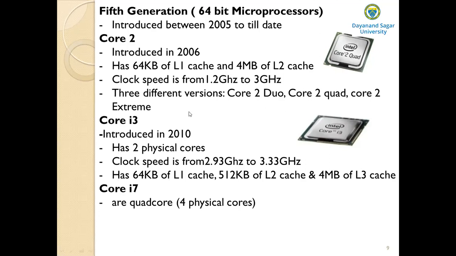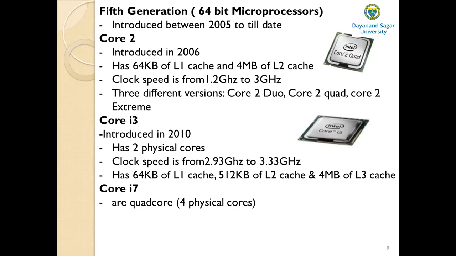So what do you mean by core? Core is nothing but the CPU processor itself. A core contains the processor's essential operating circuits. Each core does its own tasks.